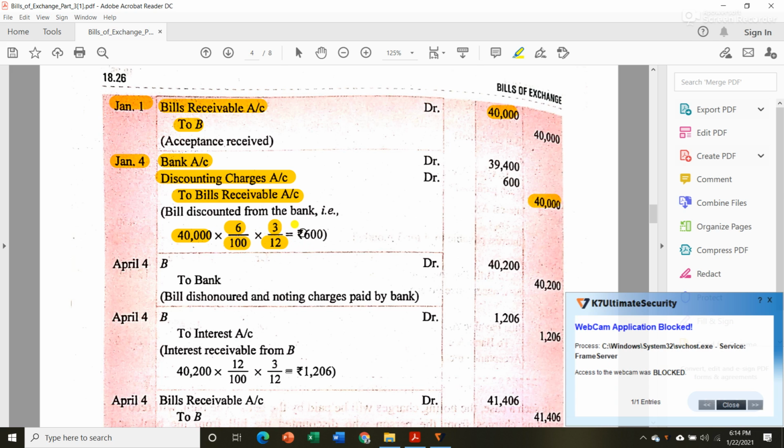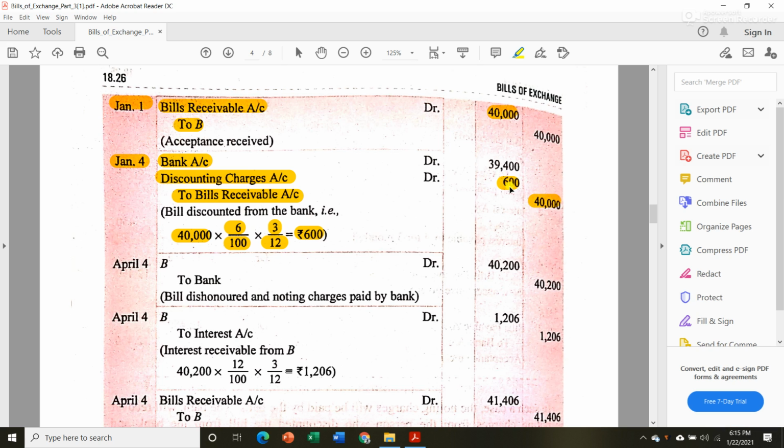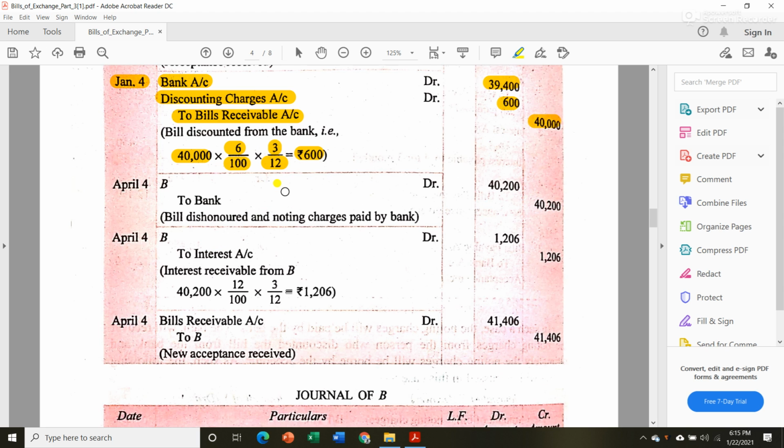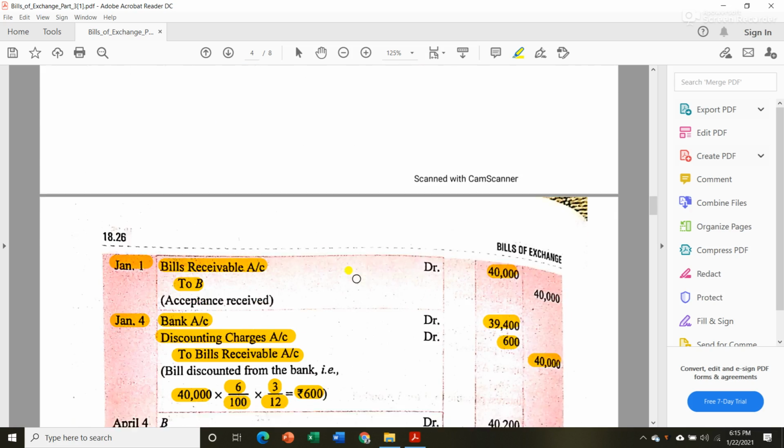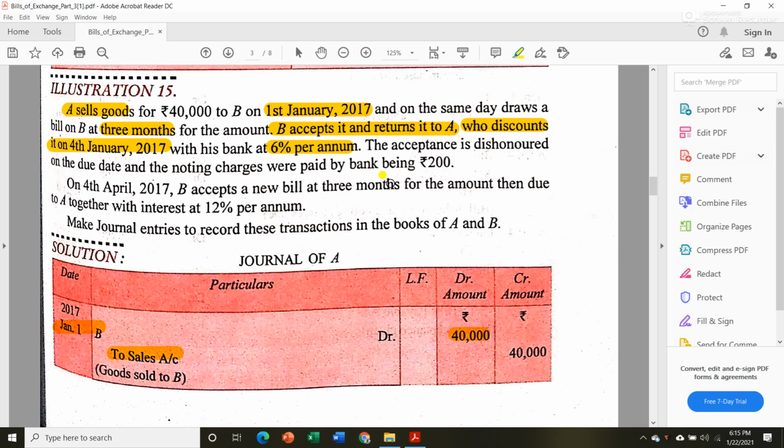After calculating, we got 600 as discounting charges. So after deducting this 600, he got 39,400 from the bank. For discounting of this bill there will be no entry in the book of B. Okay, remember that.